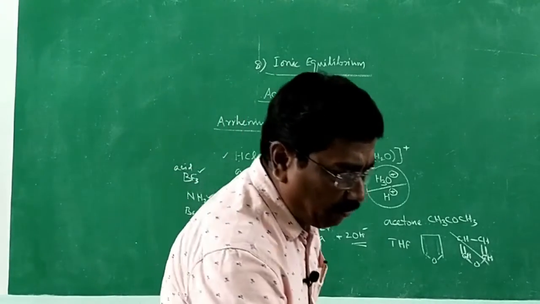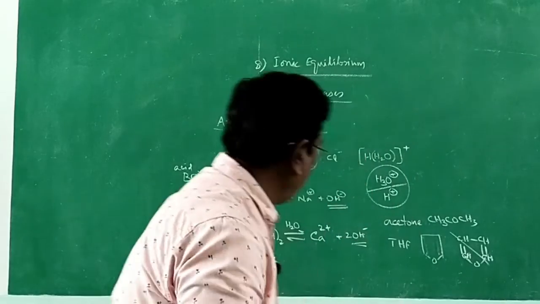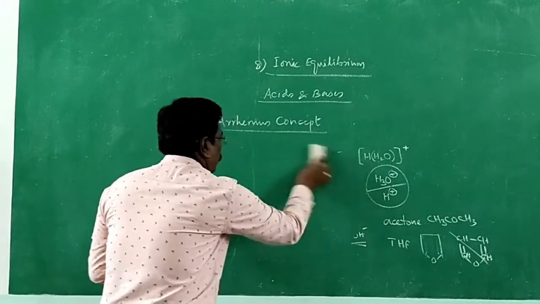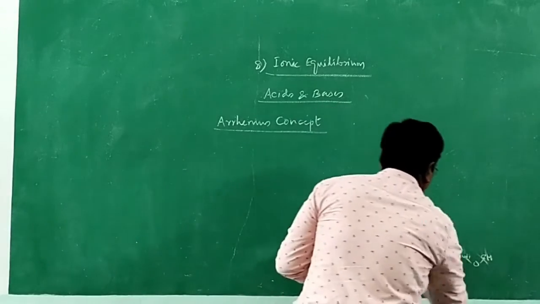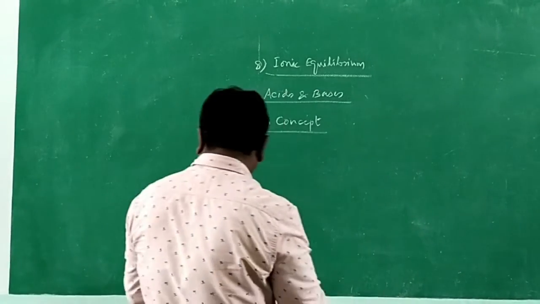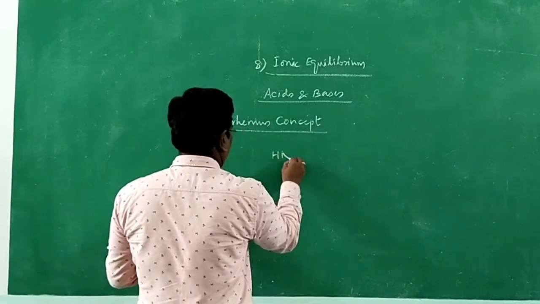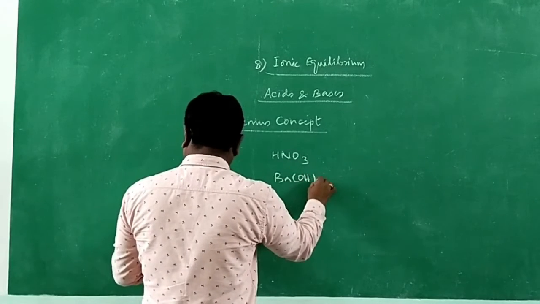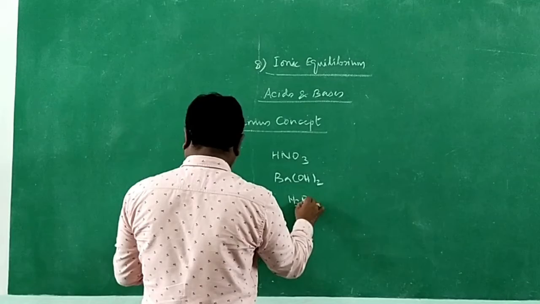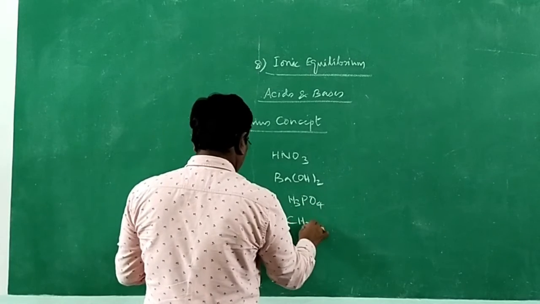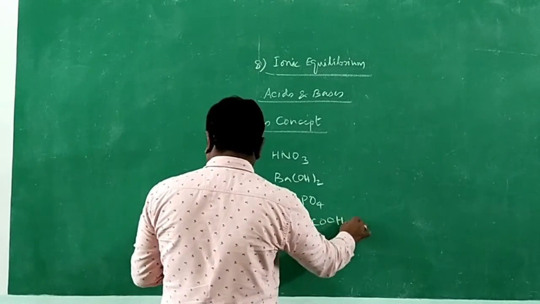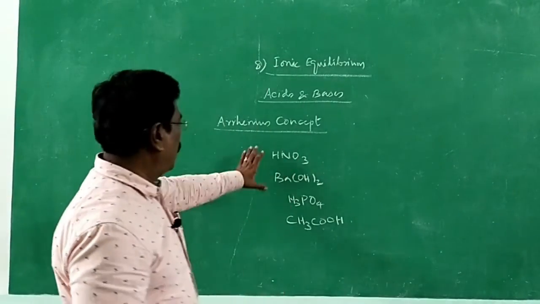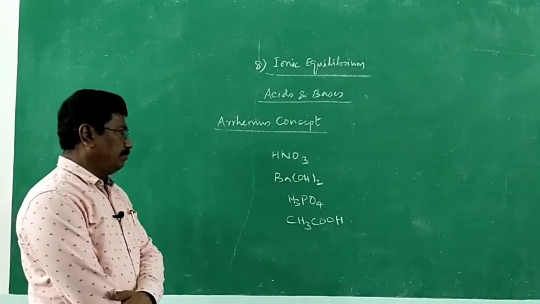And let me give a few examples. You just try to classify acids and bases. All right. Let me give you 2-3 compounds, and you can say whether those compounds are acids or bases. HNO3, Ba(OH)2, H3PO4, CH3COOH. Classify the following as acid or base using the Arrhenius concept. According to Arrhenius, very easily you can say.